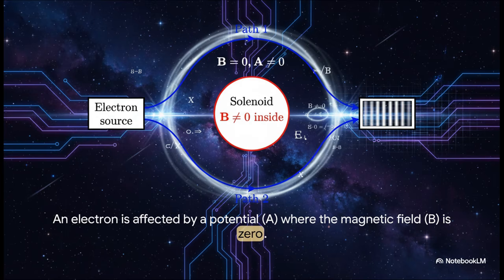In an experiment called the Aharonov-Bohm effect, an electron's path is literally altered by what's called a magnetic potential. That's the A on the diagram, even when it travels through a space where the magnetic field itself, the B, is absolute zero. This was a bombshell. It proved the electron was being affected by something our simplified theory said shouldn't even exist there. It was proof that the underlying potential was physically real.